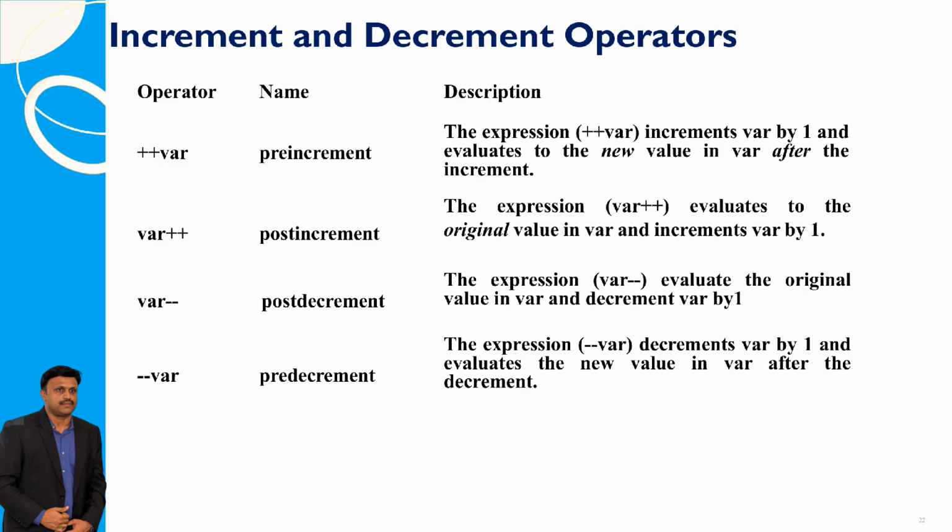Increment and decrement operators in programming are used to modify the value of a variable by 1. The ++var pre-increment operator increases the value of var by 1 before using it, whereas var++ post-increment first uses the original value of var and then increments it by 1.